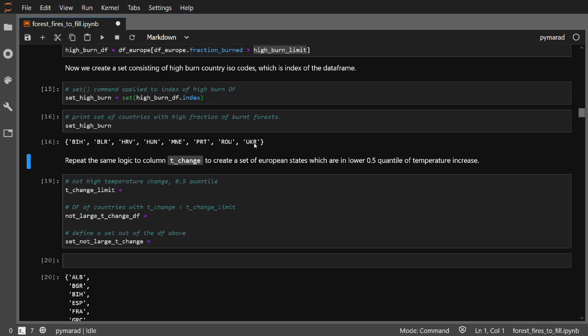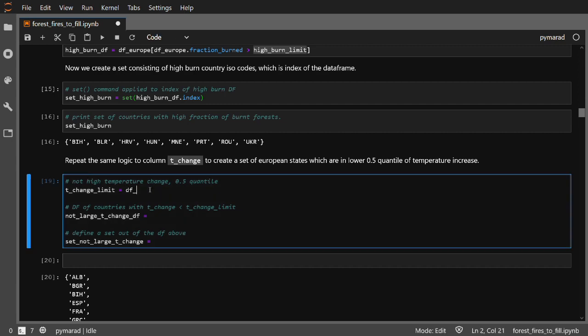Now we are going to repeat almost the same logic for our temperature change column. This time our quantile method will be applied to tchange column, with the slight adjustment that the value will be only 0.5. Then we are going to create a data frame, again from the European countries, and the condition is that the tchange column need to have values lower than the tchange limit.